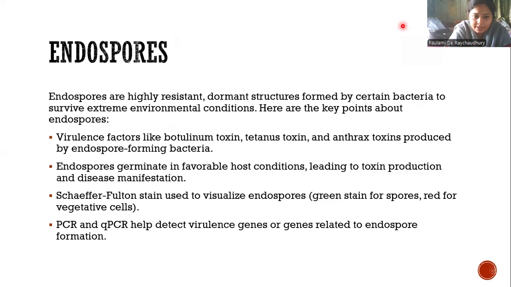So what are the key points in short? Virulence factors: botulinum toxin, tetanus toxin, anthrax toxins produced by endospore forming bacteria. Endospores germinate in favorable host conditions, leading to toxin production and disease manifestation. And Schaefer-Fulton stain is used to visualize endospores, that is a green stain for spores and red for the vegetative cells. PCR and qPCR help detect virulence genes and genes related to endospore formation, SPO0A, SPO0F, those are the genes.